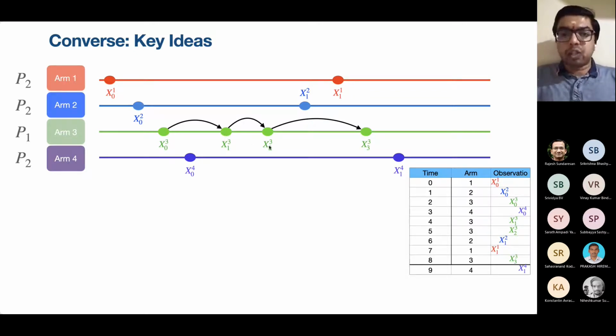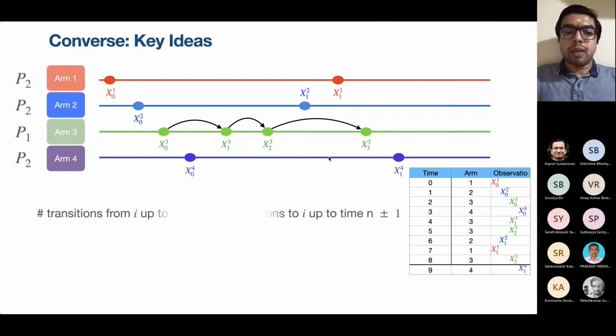Then from x13 to x23, there was a transition. From x23 to x33, there was a transition. For the intermediate states, x13 and x23, every transition to was matched by a transition from. However, for the initial state x03, there is only a transition from, and for the final state x33, there is only a transition to.